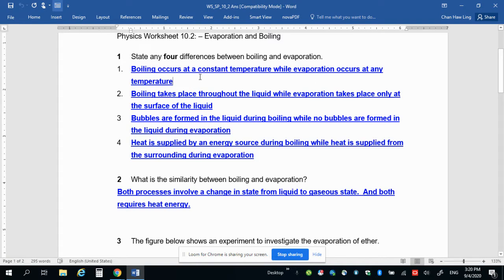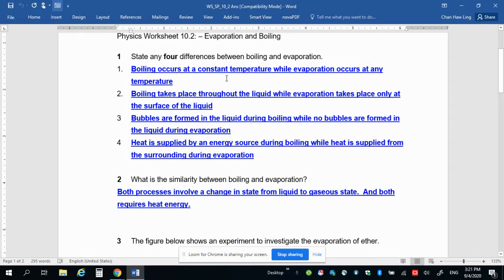So in your exam answers, please don't write boiling occurs at 100 degrees Celsius because it can also occur for any other substance. Water is just one example. So for water, boiling occurs at 100 degrees Celsius, while evaporation occurs at any temperature.